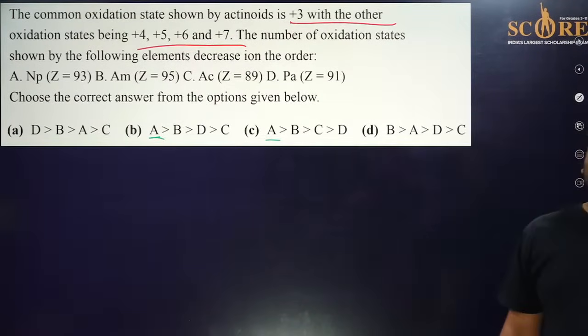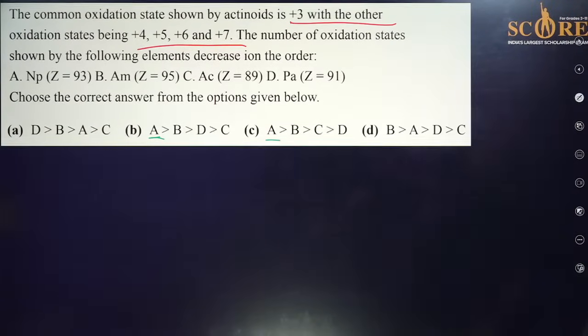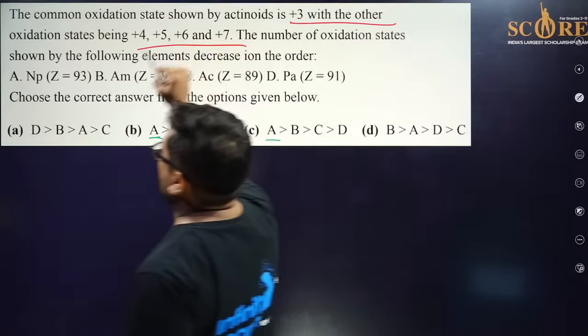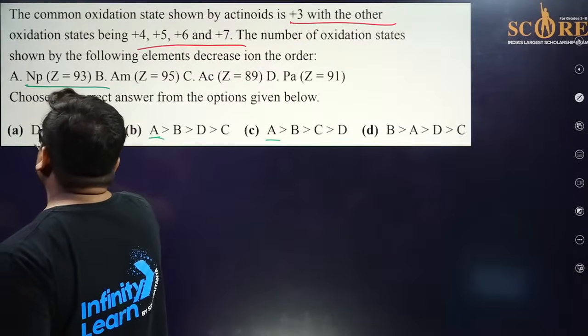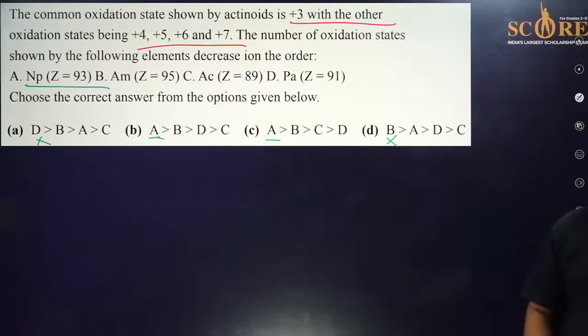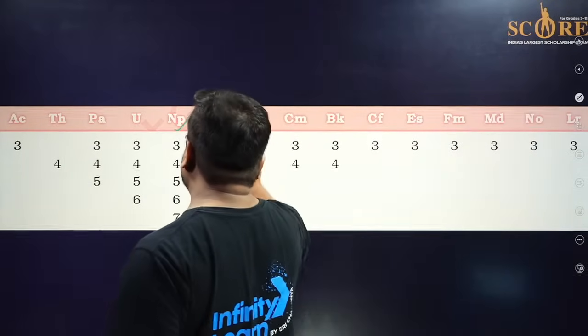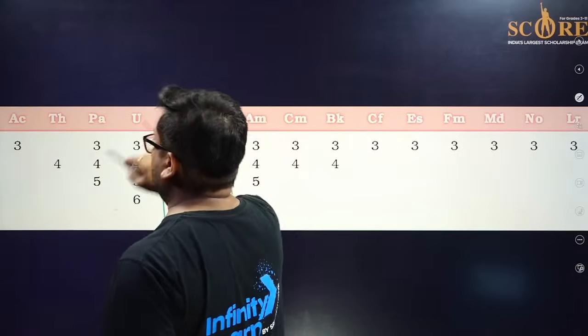Everyone, please give me the right answer. No problem. Highest is shown by Neptunium actually. So D and B is not possible. D and B is not possible. So let's see. Neptunium and plutonium, these two will show the highest variable.